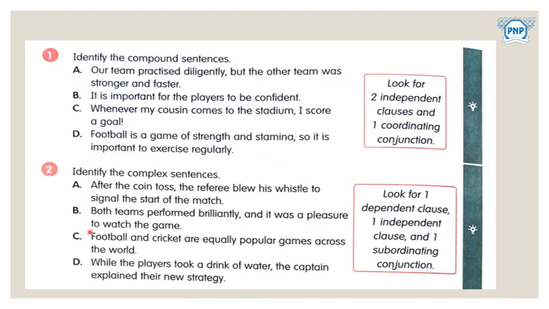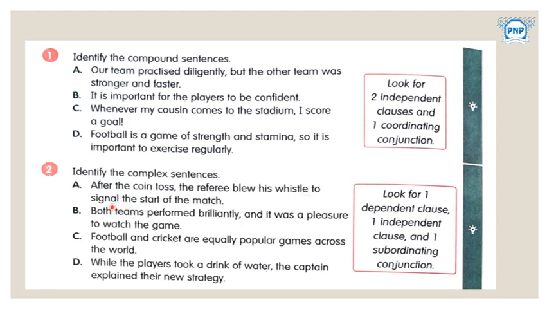So now we'll just check one sentence so that you will be able to understand the complex sentence. Here what they have said, look for one dependent clause. Okay, after the coin toss. So here in the beginning, after is the dependent clause. One independent clause should be there. The referee blew his whistle to signal.